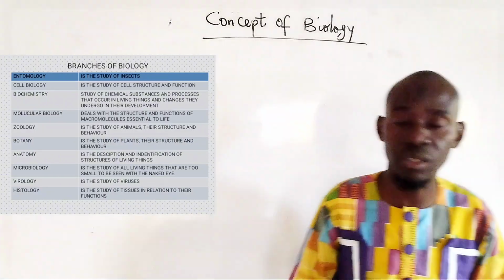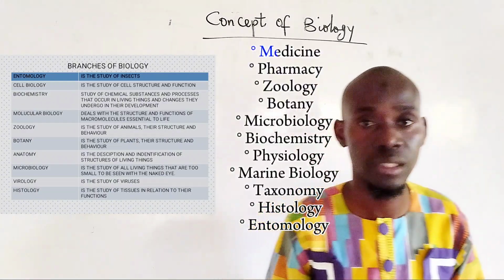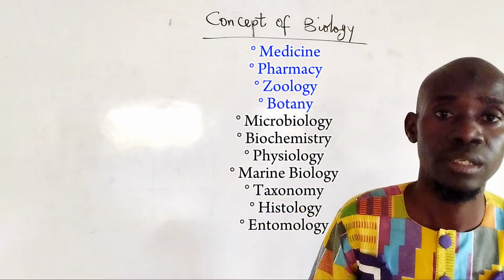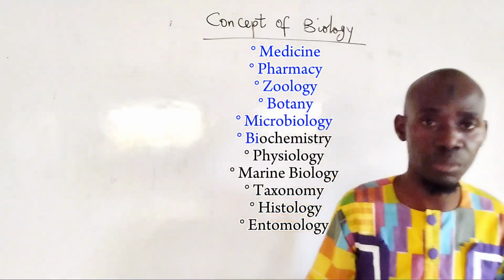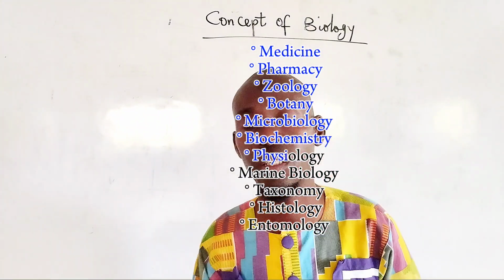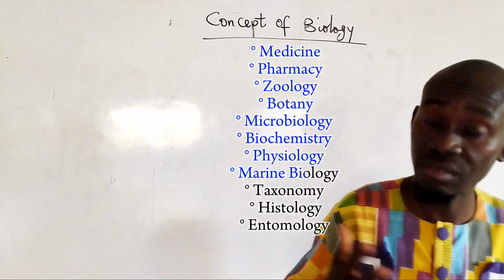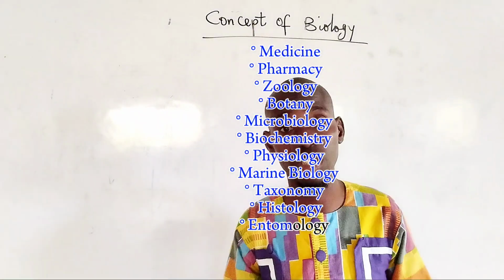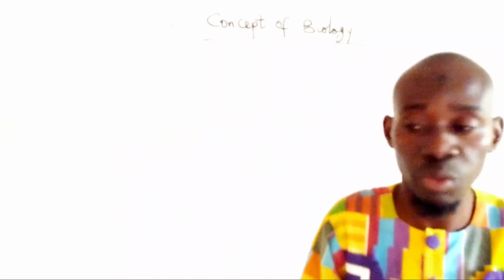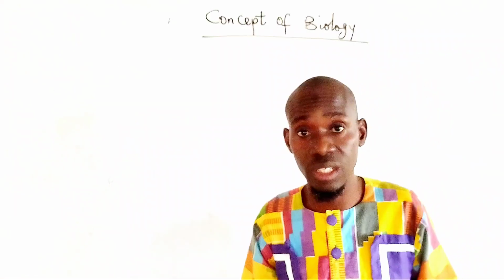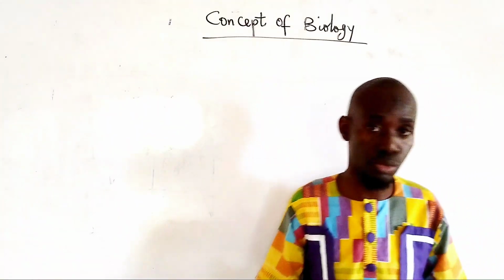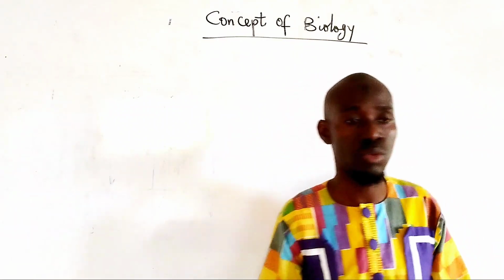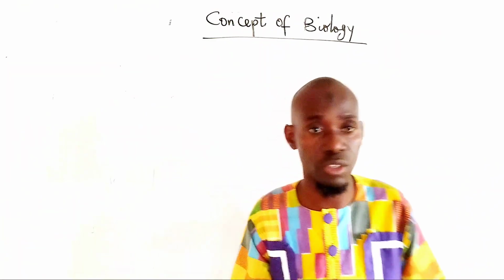The different branches of biology include medicine, pharmacy, zoology, botany, microbiology, biochemistry, physiology, marine biology, taxonomy, histology, entomology, and so on and so forth. So if you have to study any of these in the university or in any higher institution, you have to have a good knowledge of biology to do this. So let's look at the meaning of some of these branches of biology.